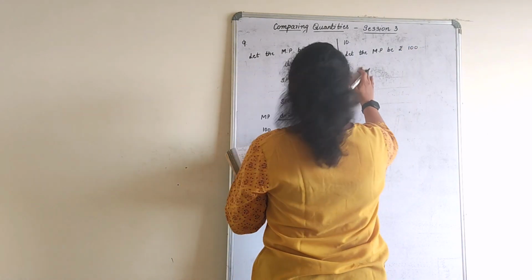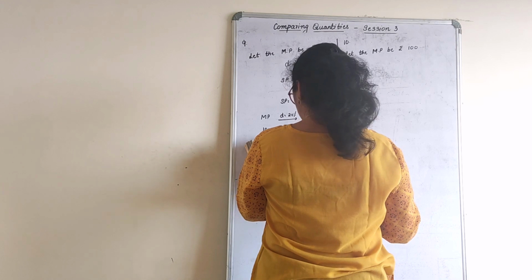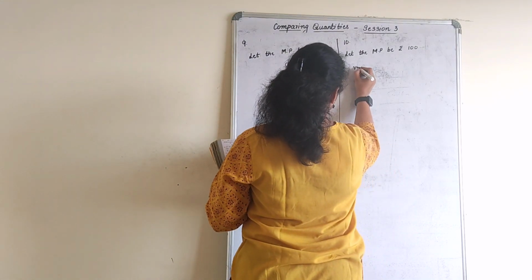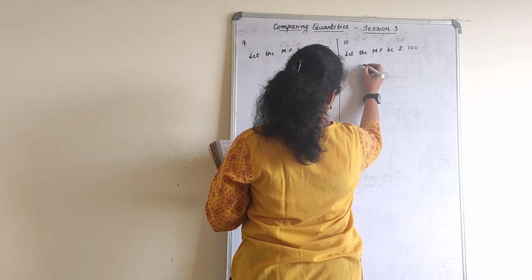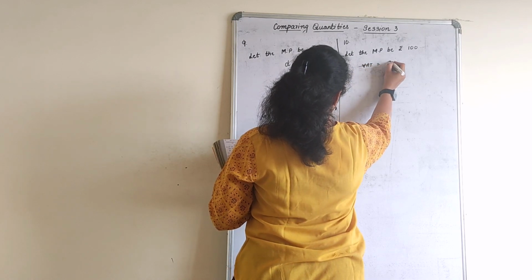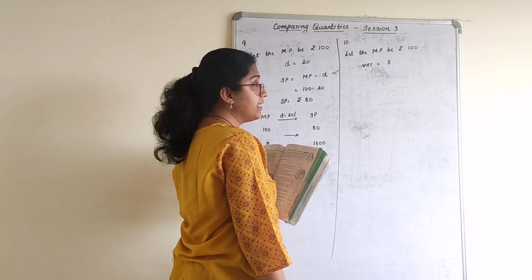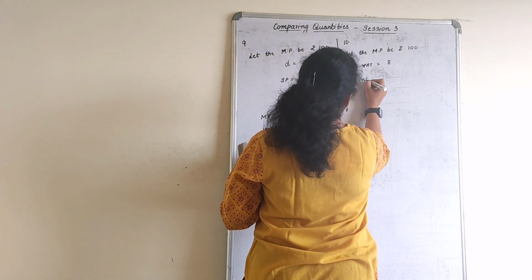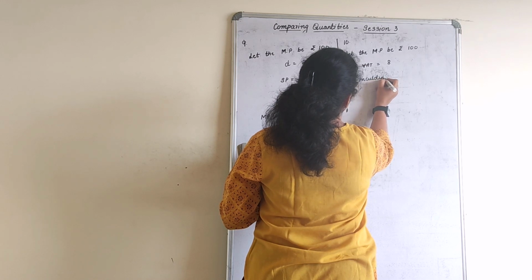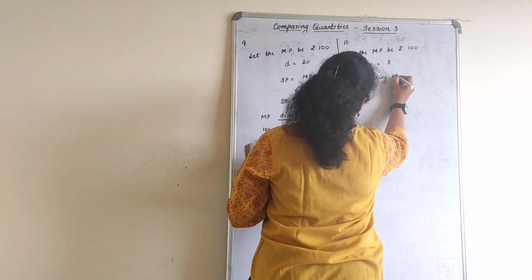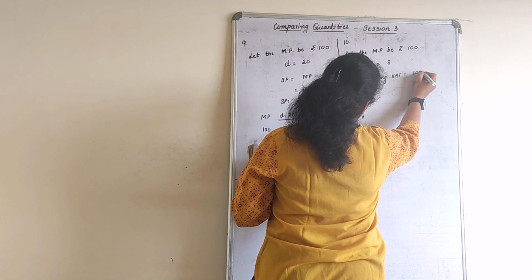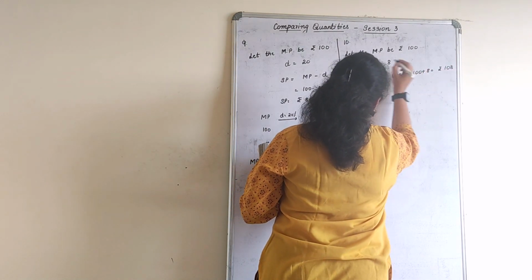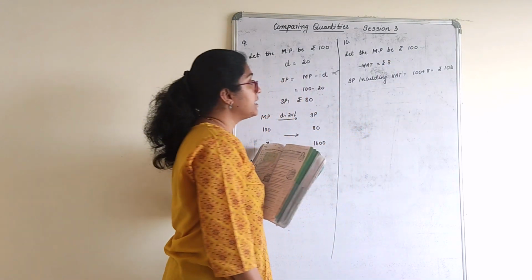Then next is what? According to them, they have added the VAT. VAT is equal to 8. For rupees 100 it is 8. Now selling price including VAT is equal to 100 plus 8, which is rupees 108. Is it very clear?